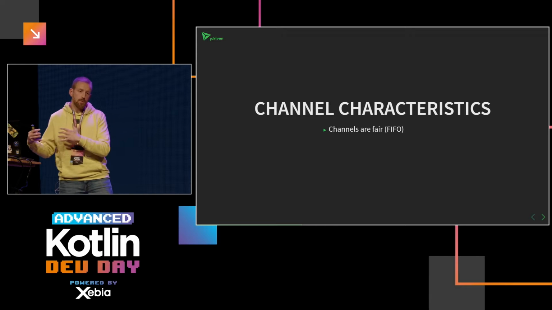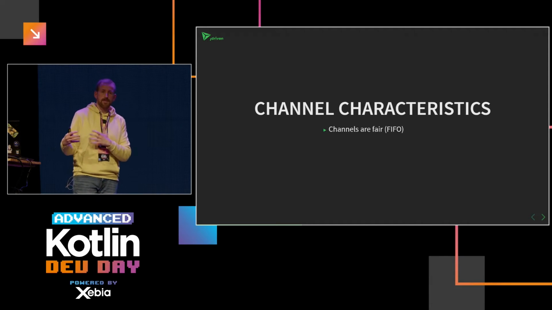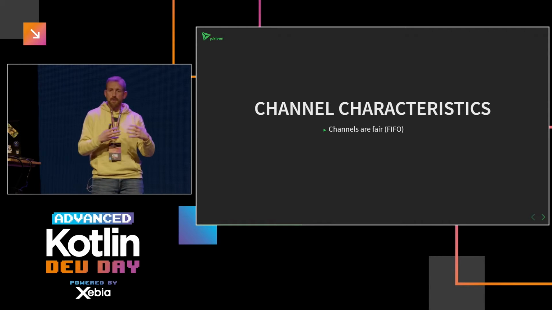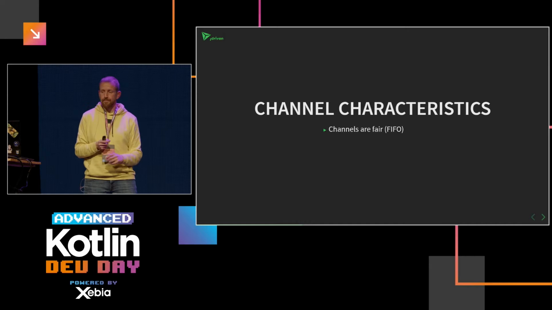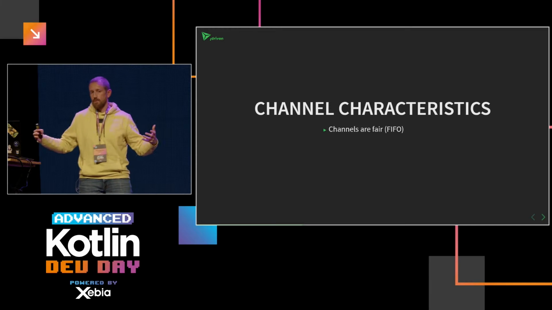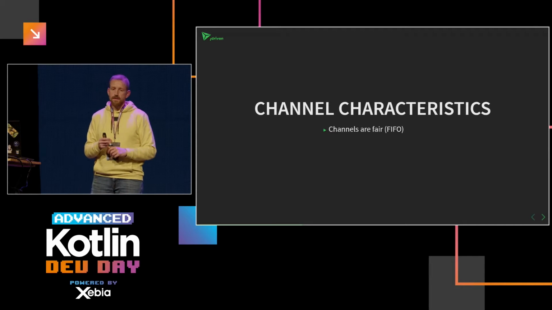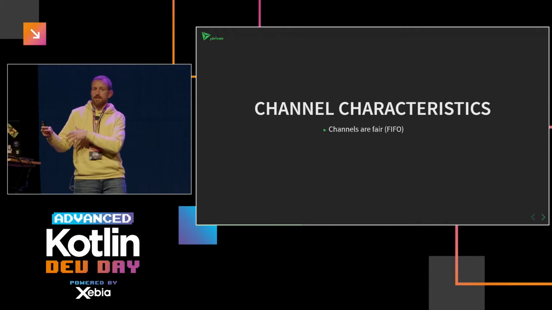And if multiple consumers are receiving from that channel, they get the messages based on whoever calls receive first, like the fastest, basically. So it's not necessarily round robin, but if you call the receive method round robin, then you get round robin message processing. But it's not that every consumer gets every message; you get the next message from the queue.